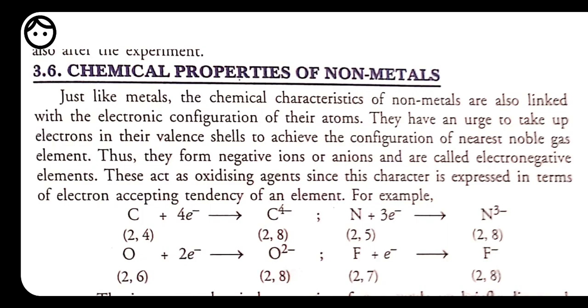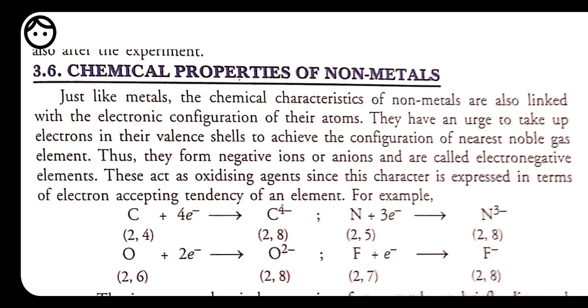According to the electronic configuration of non-metals, we start non-metals from carbon. If we look at the second period, it is carbon, then nitrogen, then oxygen, and then fluorine. These are all non-metals.